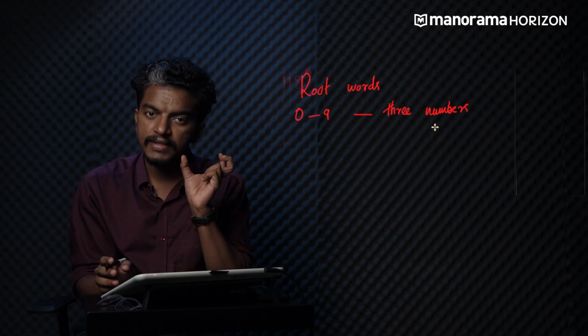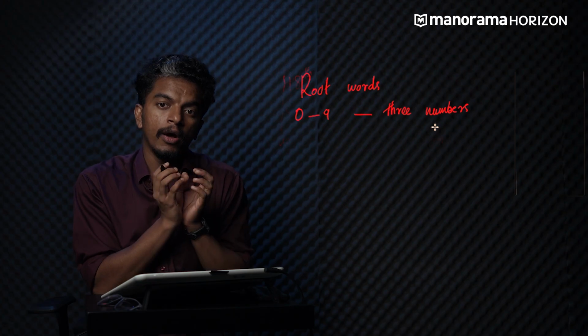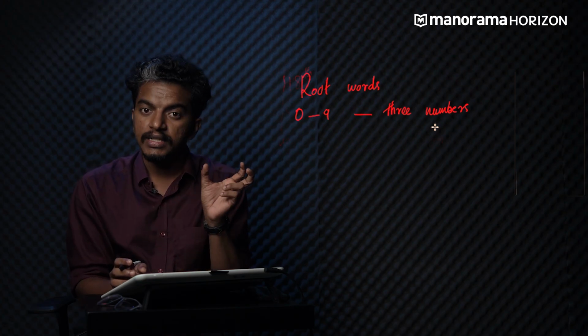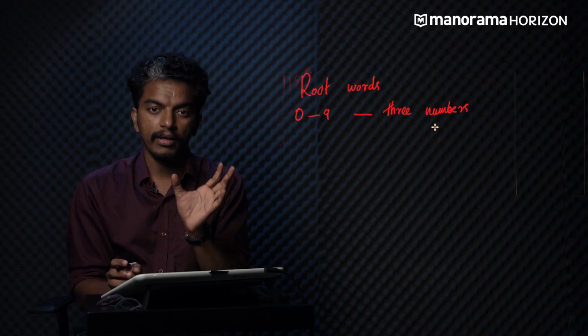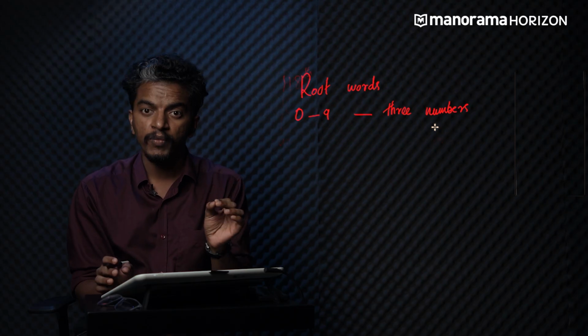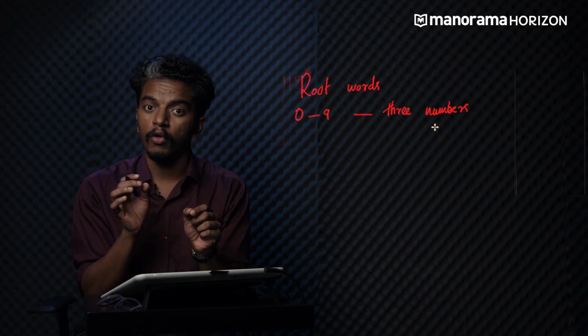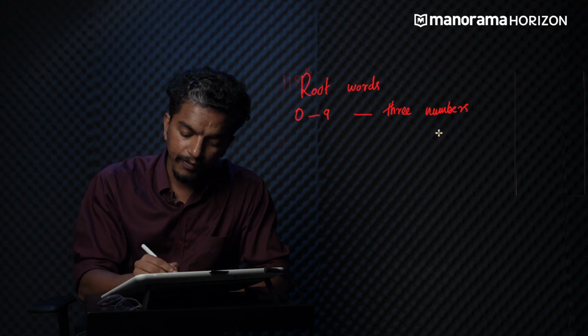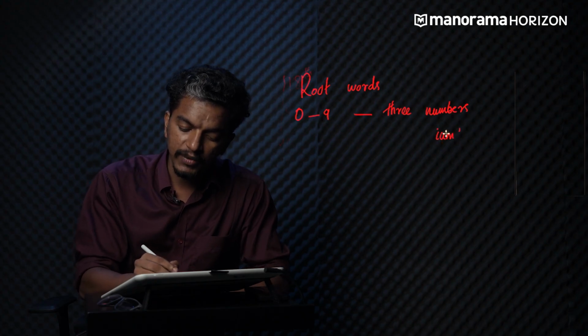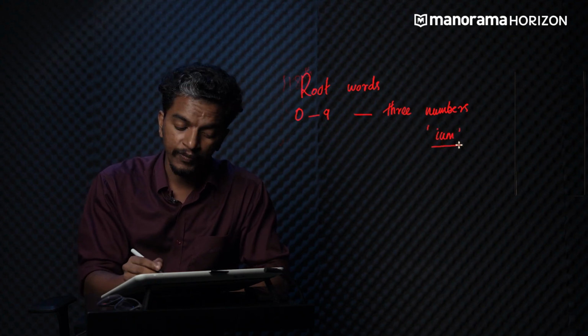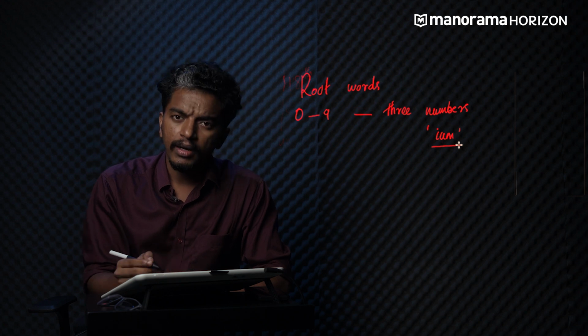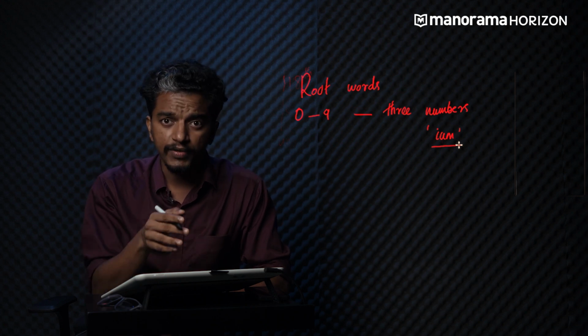Write the root words in that particular order. Don't change the order. In the same order in which the digits come in the particular atomic number, you write the root words. For example, if you are writing 101, write the root word of 1, followed by 0, followed by 1, and end with the suffix ium. This suffix is very important to write the name. So how do you write the symbol? Write the symbol which corresponds to the first table which I have shown you.